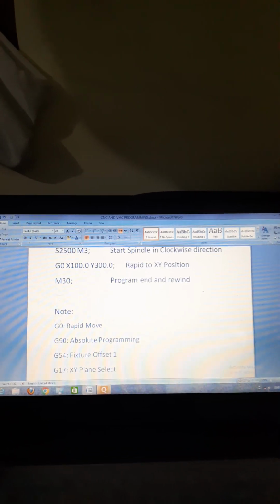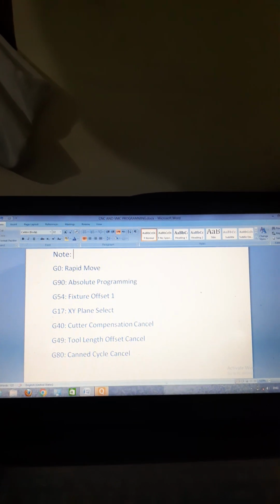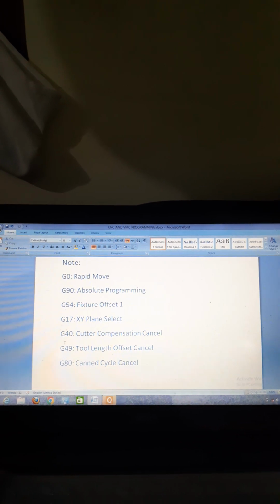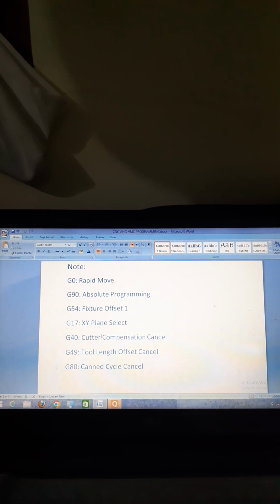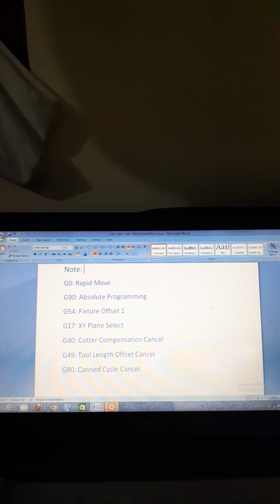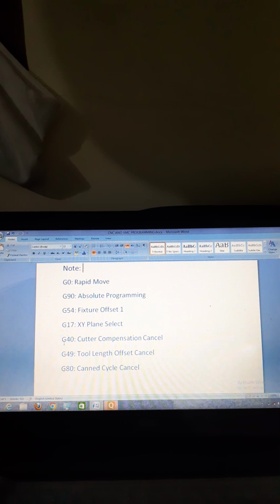Now I am going to show you the safe start line of block, the full code meaning. Now you can also take a screenshot of this program. G0 means rapid move, G90 means absolute programming, G54 means fixture offset 1, G17 means XY plane select, G40 means cutter compensation cancel. This code is used if any cutter compensation is activated previously. That's why we are using this code to cancel the cutter compensation.